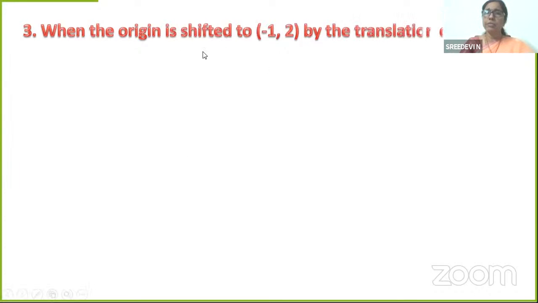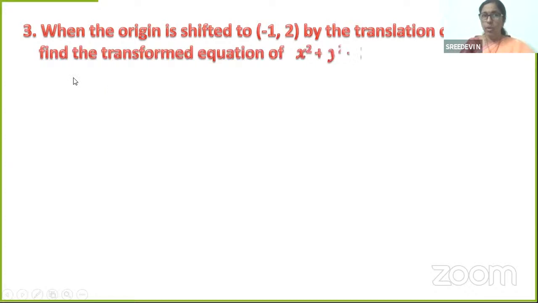When the origin is shifted to -1 comma 2 by the translation of axes, find the transformed equation of what is given here. We are given an equation which is x square plus y square plus 2x minus 4y plus 1 is equal to 0. What are we asked to find? Find the transformed equation. What does it imply? This is the equation in the original system.